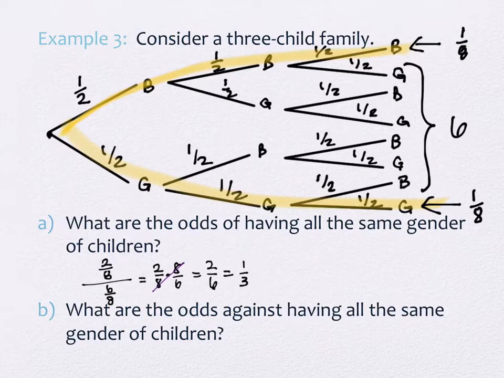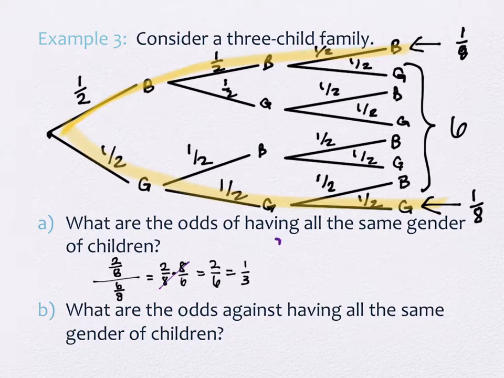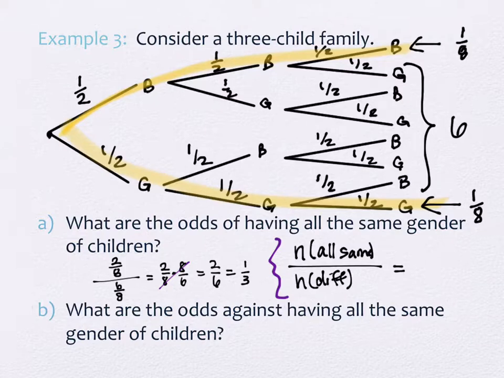Because these have all the same probabilities, there's an easier way that we could do it: we could count the number of ways of getting all the same, instead of probability, compared to the number of ways of having different genders, some of each. Well, there's 2 ways of getting all the same, and there's 6 ways of getting one of each. So of course the answer works out the same, otherwise it wouldn't be an acceptable way of doing it. But the reason it works is because all the branches were exactly 1/2, 1/2, 1/2. They all matched.